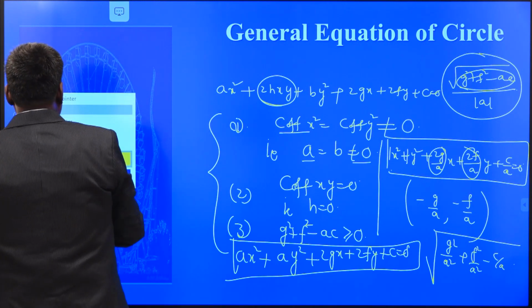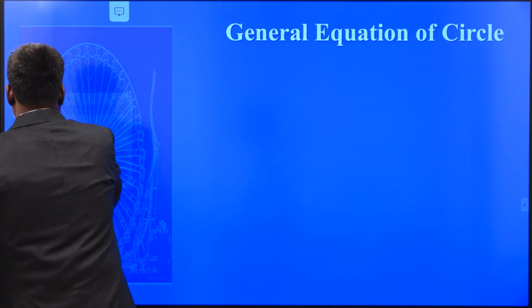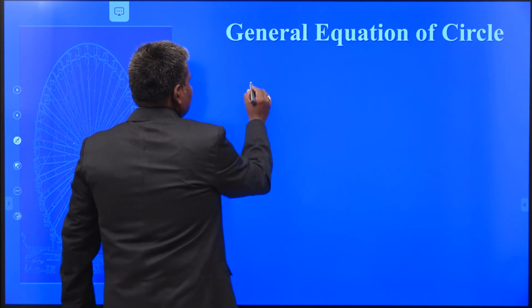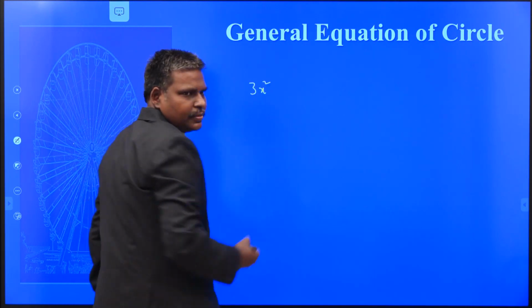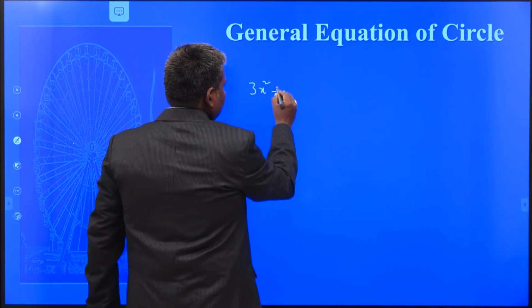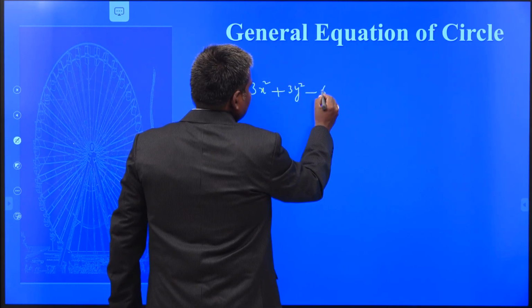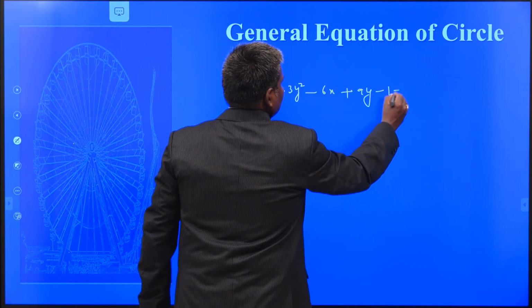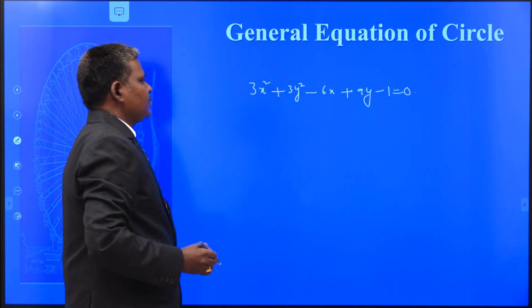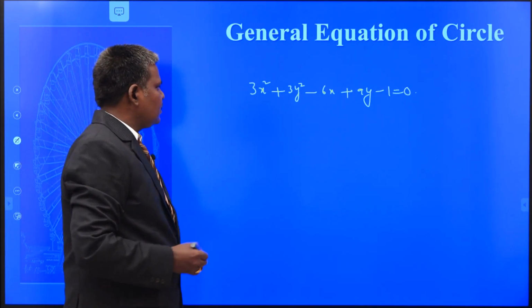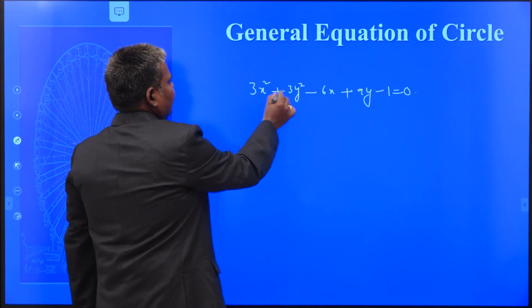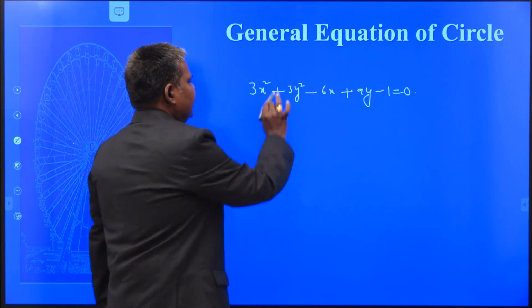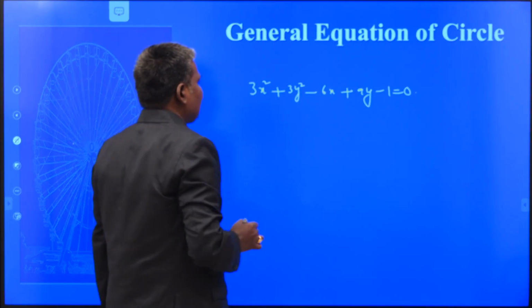Okay. Here, let us see some example. 3x square plus 3y square minus 6x plus 9y minus 1 equal to 0. Consider this equation. Does it represent a circle or not? Yes. Immediately it represents a circle. Coefficient of x square is equal to coefficient of y square and not equal to 0, and there is no xy term. 100% it represents a circle.